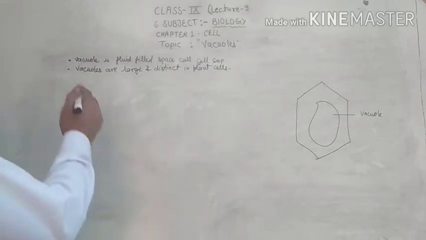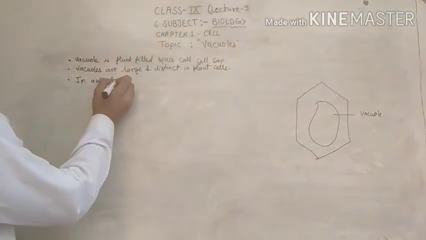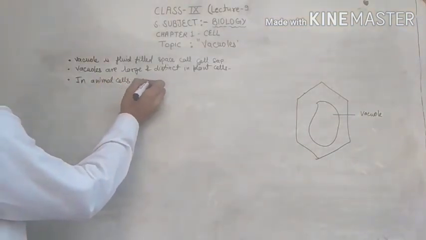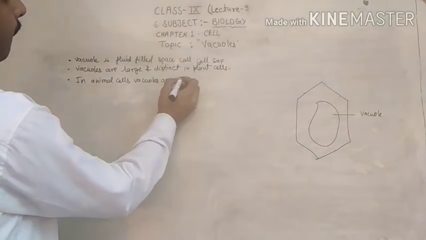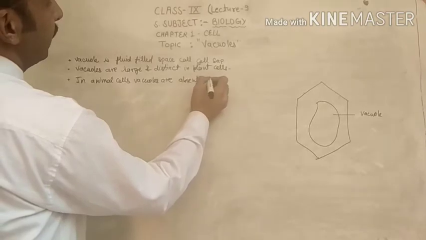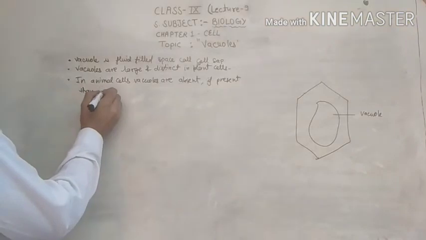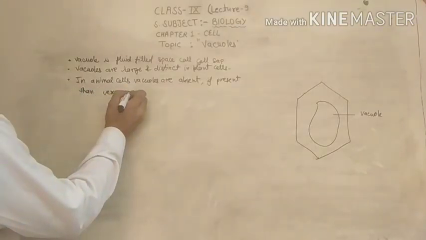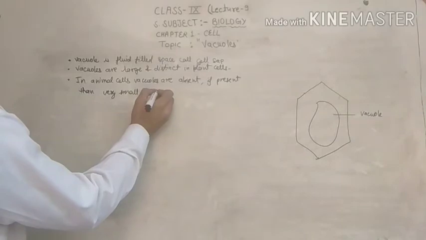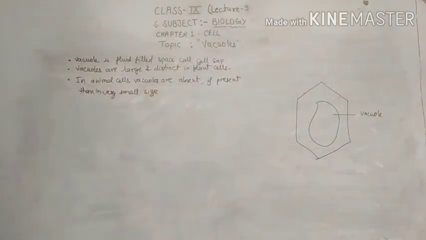In animal cells, vacuoles are absent. If present, then very small in size. This is the summary of the vacuoles.